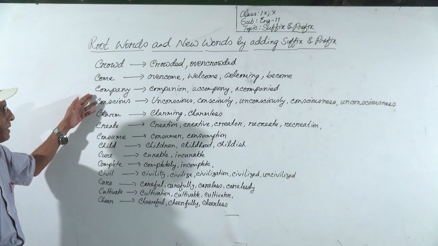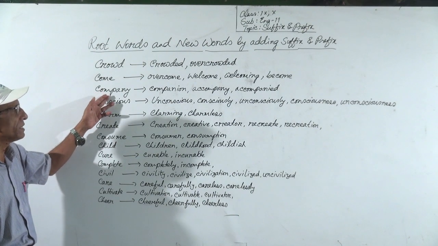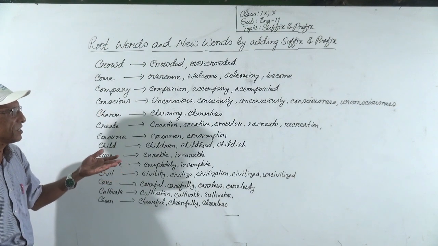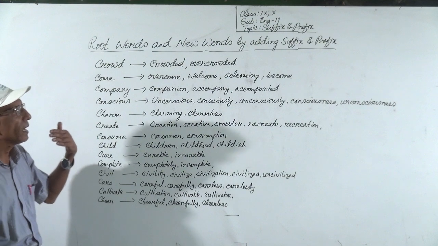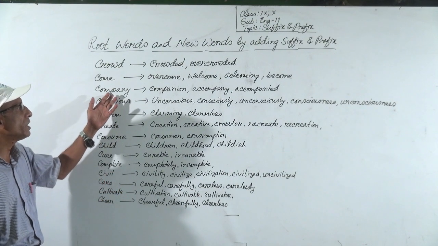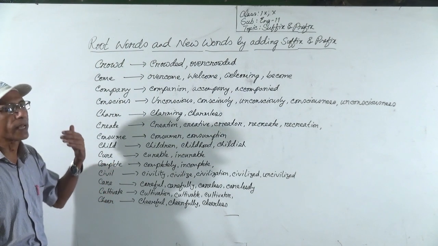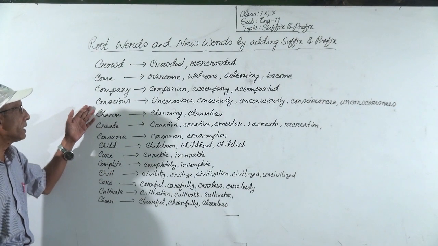Then company. Company is a noun. From company you can make companion, an adjective, or accompany, a verb, or you can make accompanied. Accompanied is an adjective. So from this root word company, you can make companion, accompany, or accompanied according to context.